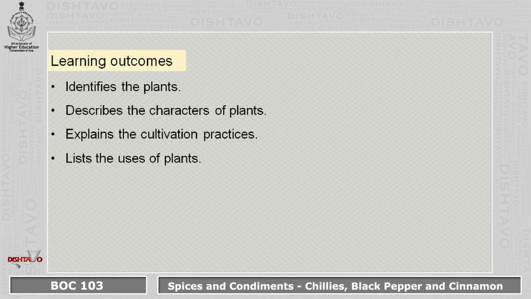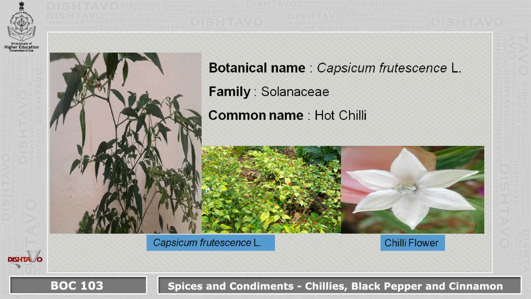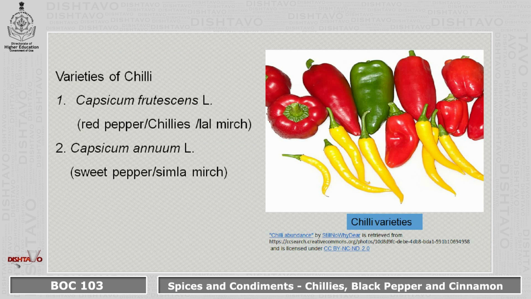Now coming to the first plant, that is Capsicum frutescens. It belongs to family Solanaceae and the common name is hot chili. You can see here in the picture the photographs of Capsicum frutescens, which includes the flower and the plant. Now these are the varieties of chili that you see. We have Capsicum frutescens, which is also called red pepper, chilies, or lal mirch. Then the second one we have Capsicum annuum, which is sweet pepper or Simla mirch. You can see in the photograph the varieties.